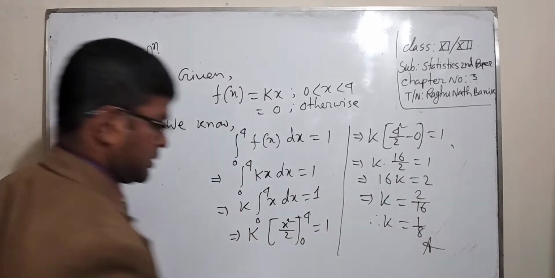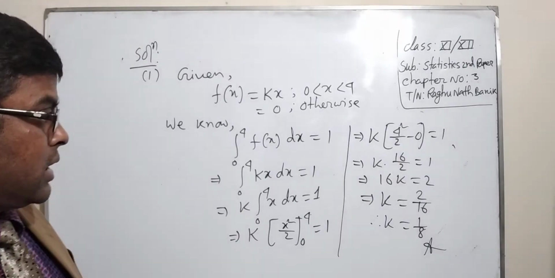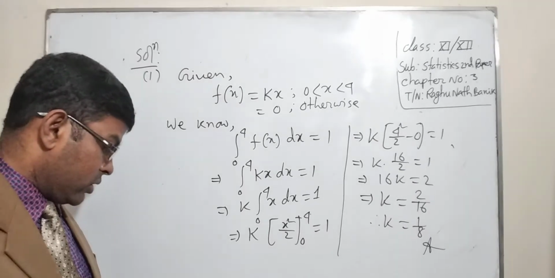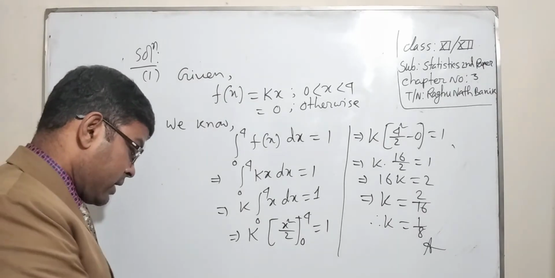That's the answer. Okay, dear students, I hope that you have understood the value of k.